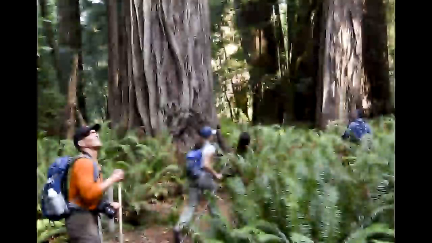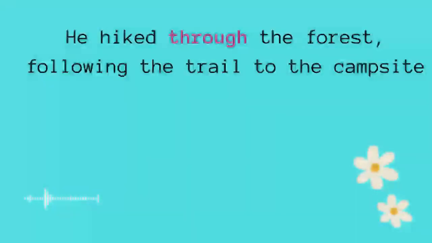The thing is that he was following the trail to the campsite, that means it wasn't easy to reach the campsite. He had to go through a lot of paths, maybe going right, left, straight, and he had to go back again and then start all over, things like that. So when you are faced with some obstacles on the way, we need to use through something.